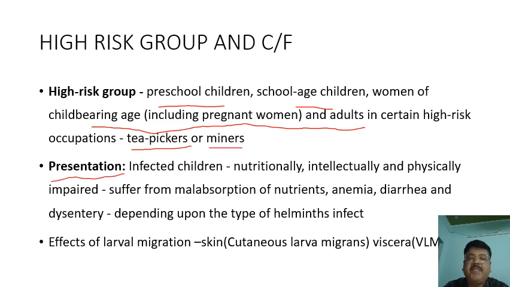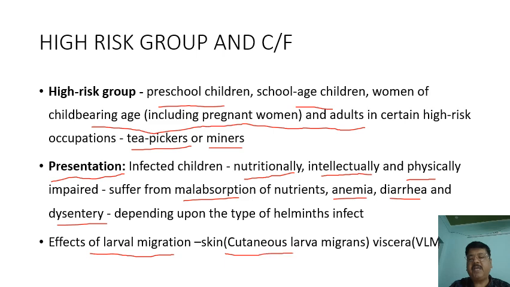And how is the clinical presentation? Infected children have nutritional deficiency. Intellectually, there is a failure to progress in school, and they are physically impaired and suffer from malabsorption of nutrients, anemia, diarrheal disease, and dysentery, depending upon the type of infection. Then there are effects of larval migration also. If there is skin penetration, cutaneous larva migrans is presented. If there is penetration in the visceral organs, visceral larva migrans develops.